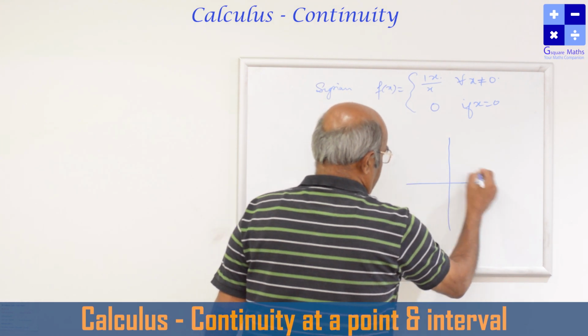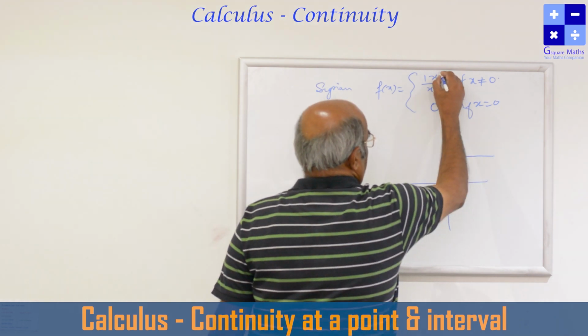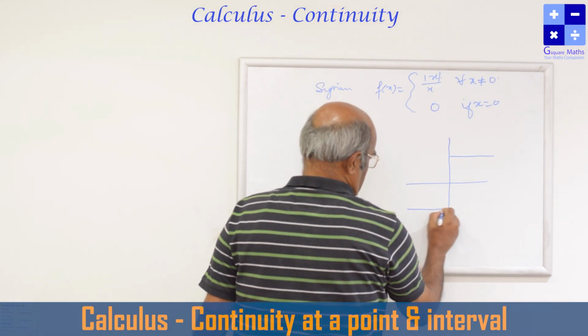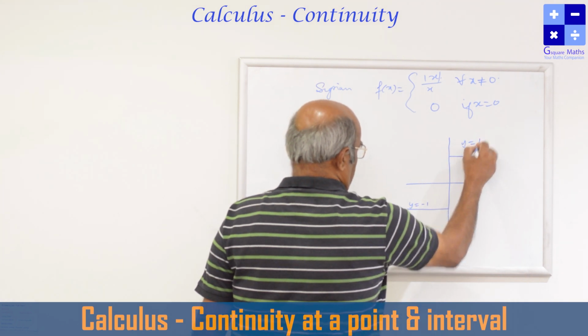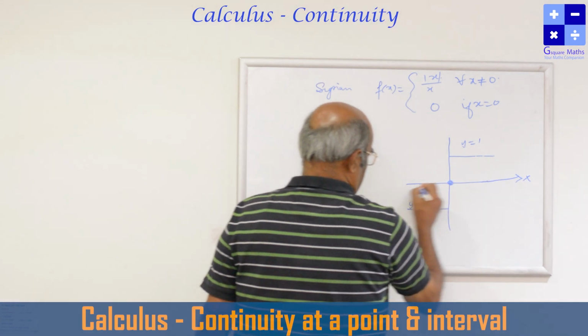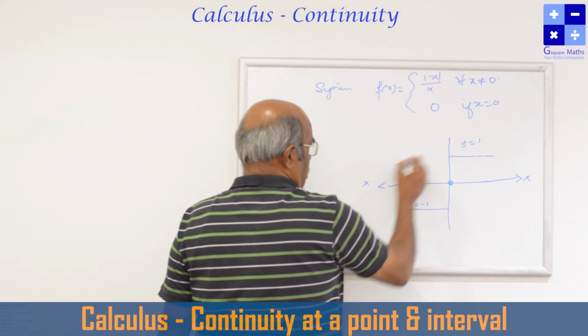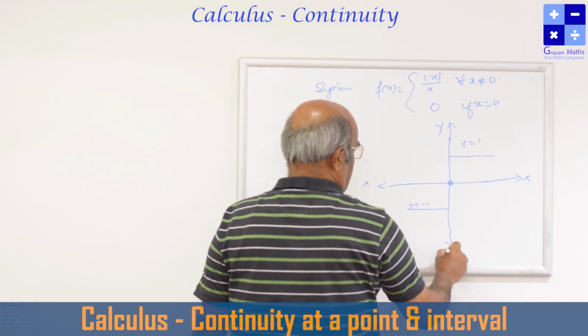If you graph this function, it will come like this: y is equal to minus 1, y is equal to 1, and this is the value. This is the positive x-axis, negative x-axis, positive y-axis and negative y-axis.